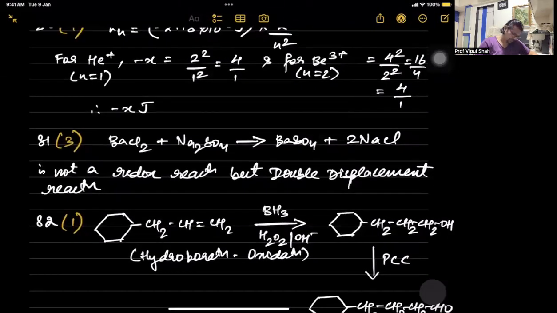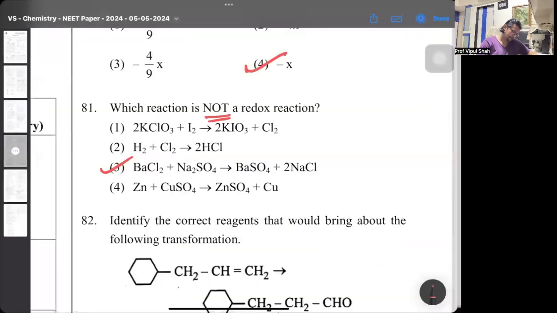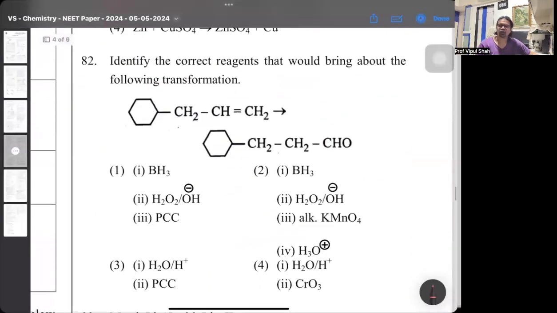So 81 is 3. Next one, which of the following will bring about the following transformations? This was a good question. You have an alkene and finally the product formed is an aldehyde. Now alkene to aldehyde, that too in a straight chain.